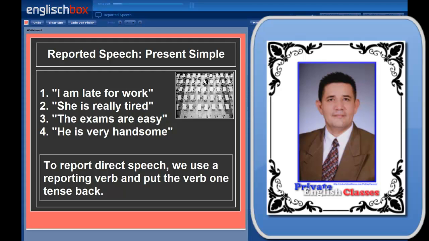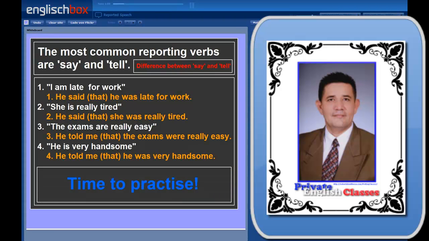Well, it's very easy. All you have to do is to use a reporting verb and then use the verb in the direct speech, but put it back 1 position in the tense system. So if we look at these examples again, in white you can see the direct speech, and in orange you can see the reported speech. The most common reporting verbs are to say and to tell. If you'd like to see a video about the differences between these 2 verbs and when you can use them, then please click on the link provided.